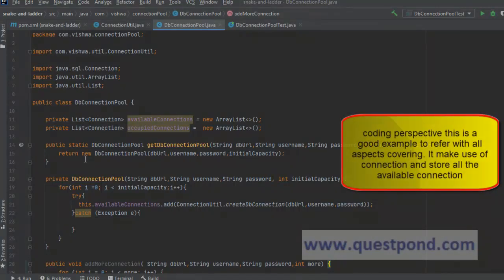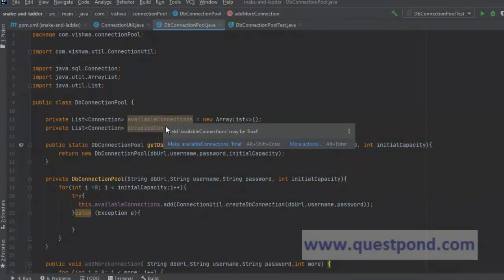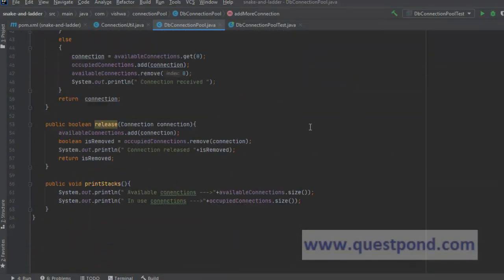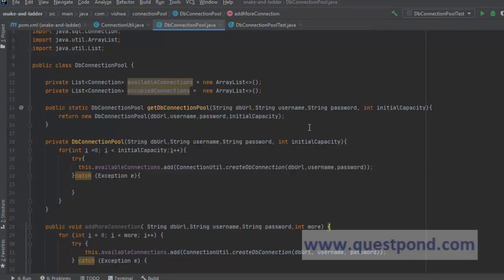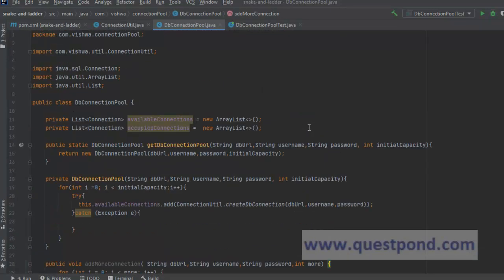While from coding perspective, this seems to be a complete working example which makes use of connection and makes use of a collection to store all the available connections. So this finishes this example, and we will meet you back with some new practical example to crack interviews.